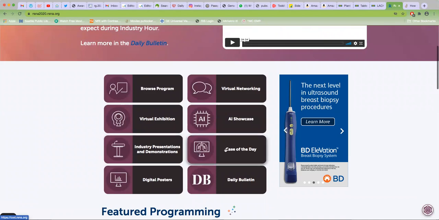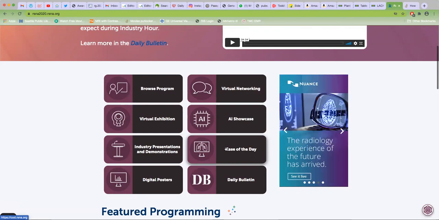Case of the day is nice. Every day they'll have at least 10 or 12 different cases of the day from different systems, and you can answer them. The next day you will get a message in your account whether the answer is right or wrong, or what the correct answer is. Digital posters is where all the educational exhibits and scientific posters are kept, and daily bulletin is just a newsletter. So for you, the main things are browse program, case of the day, and digital posters.